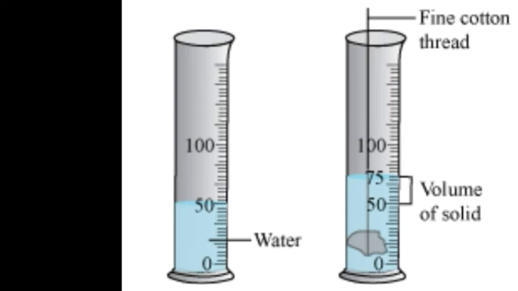So now what is the volume of the stone? Volume of the stone equals the volume of the water displaced. This is the volume of the stone. This was the initial level, this is the final level. So final level minus initial level will give the volume of the stone.